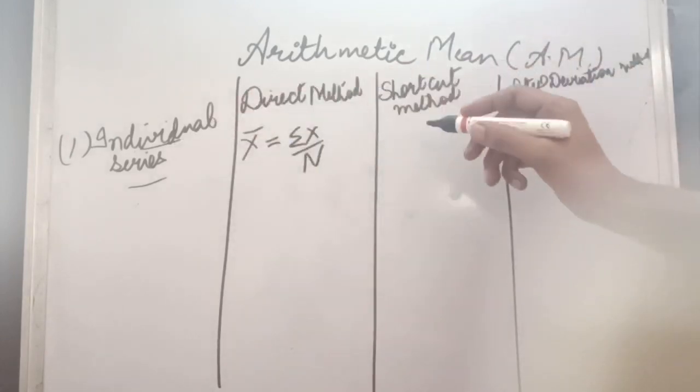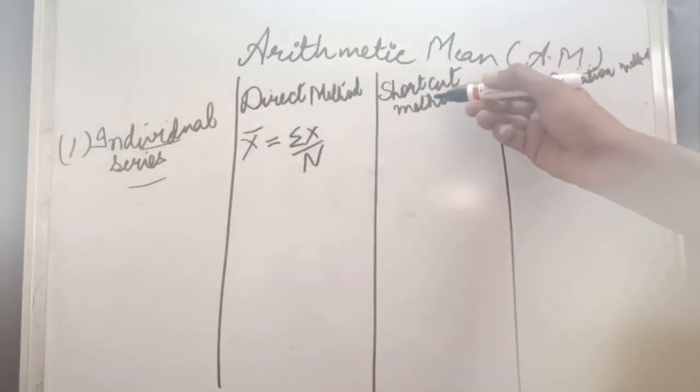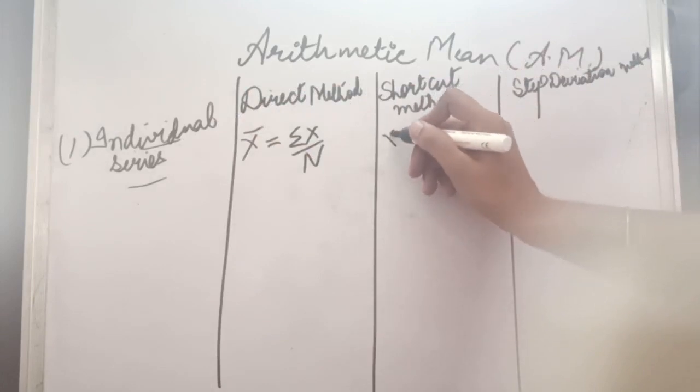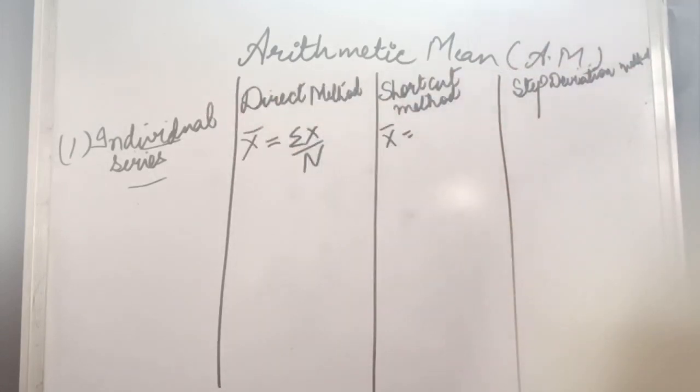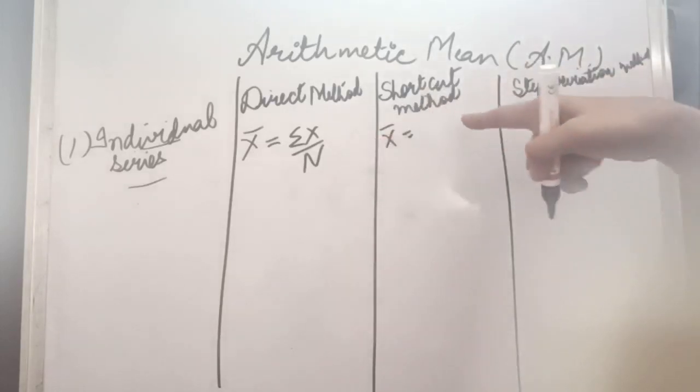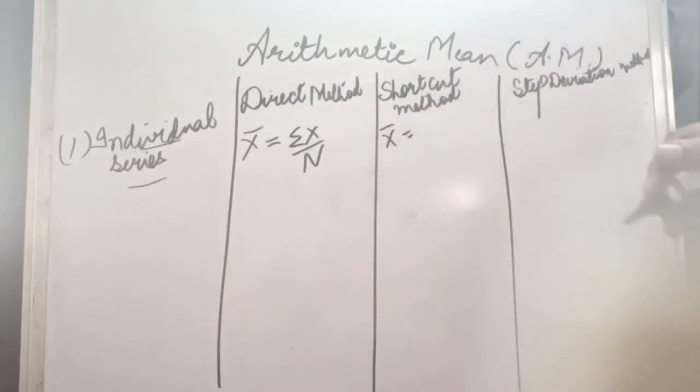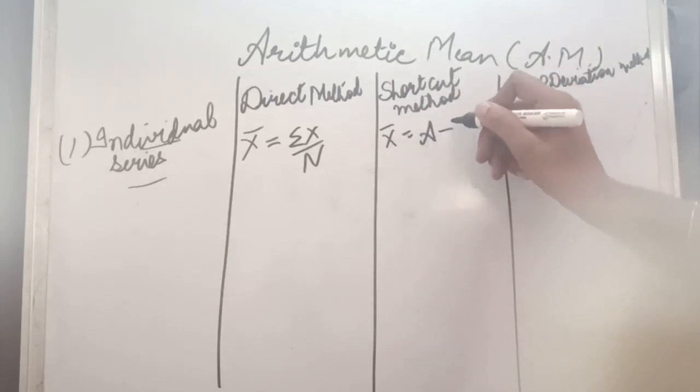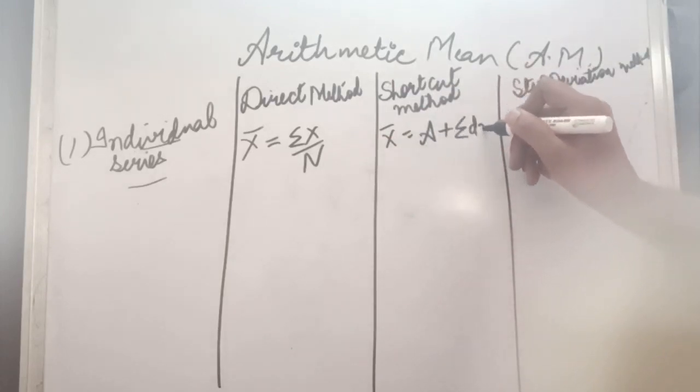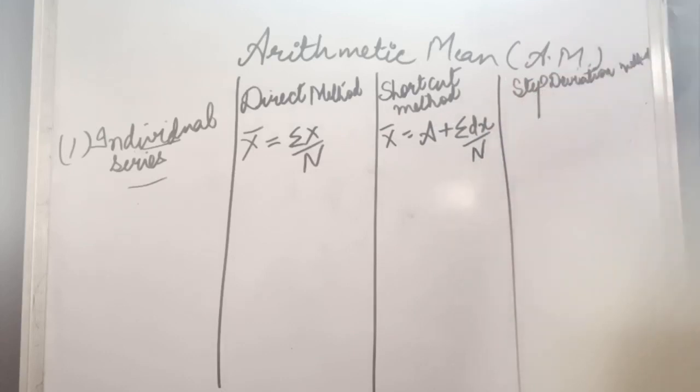If in the same question there is frequency also given, then you can apply the shortcut method. Or if frequency is not given because we are taking the individual series, but you want to apply the shortcut method in the same question, then we can take assumed mean into consideration and we will be taking the deviations, and this will be the formula that will be applied.